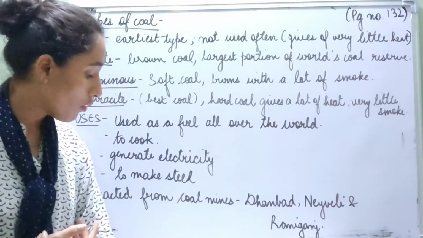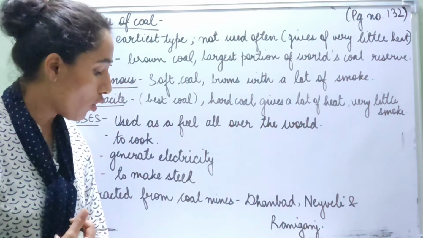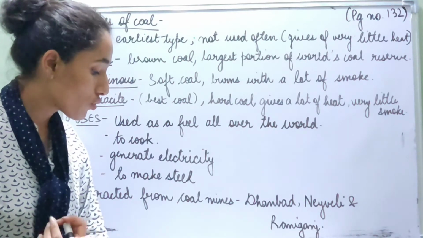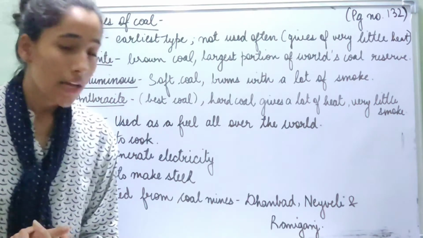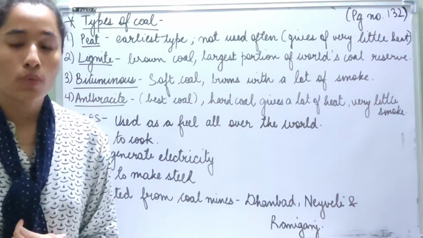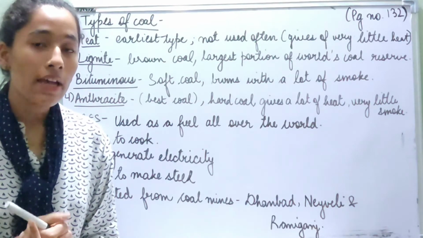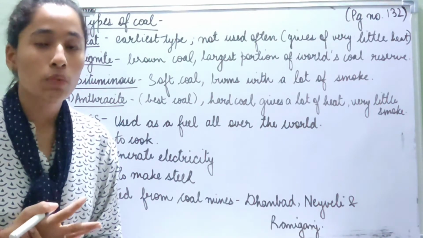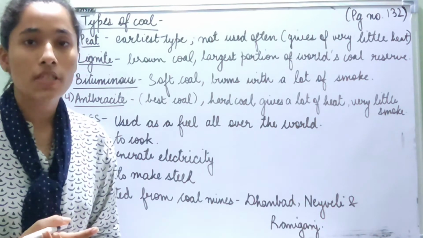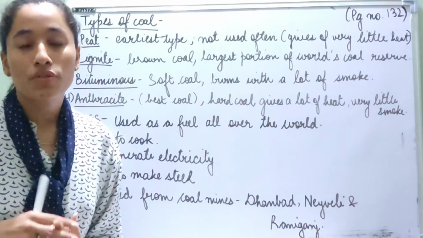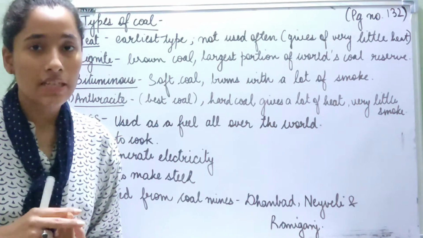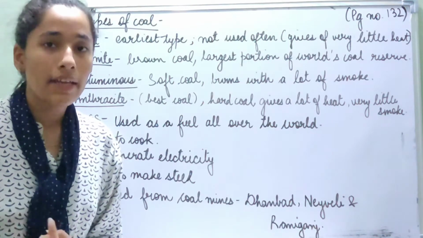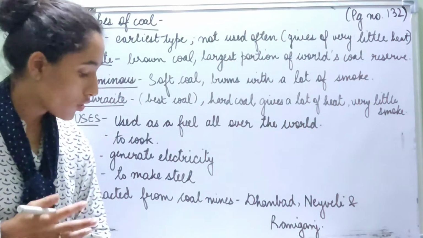Now coal is, as we said, a mineral and it is very useful to us. Now we are going to learn how. Coal is used as a fuel all over the world. It is used to cook, to generate electricity, and in steel plants to make steel. It is used for many different purposes. For example, for cooking, for generation of electricity. It is also used in the steel making factories to make steel. So these are the uses of coal.